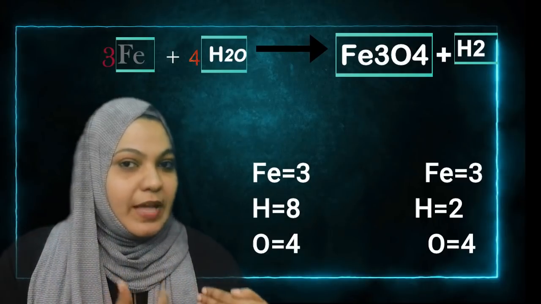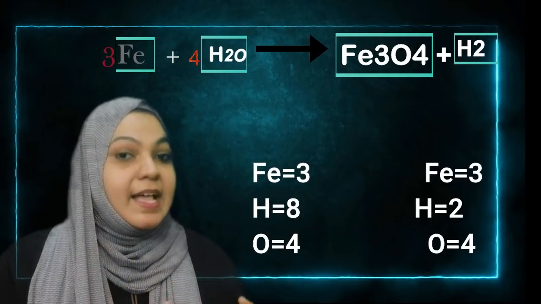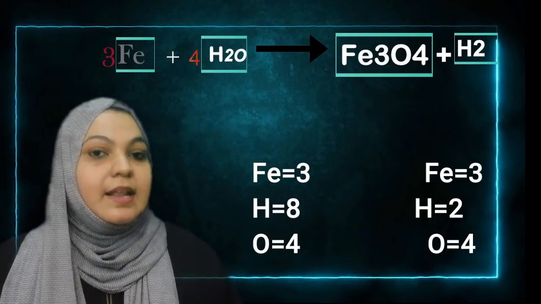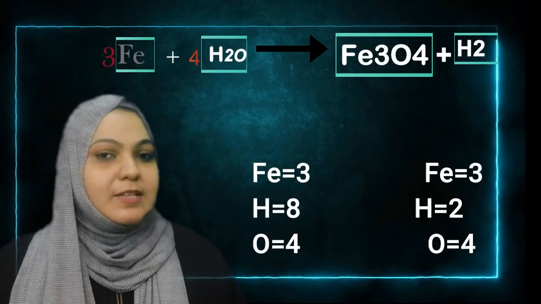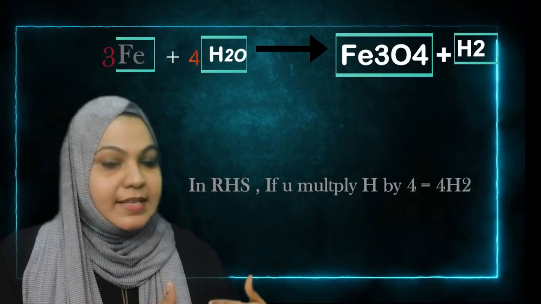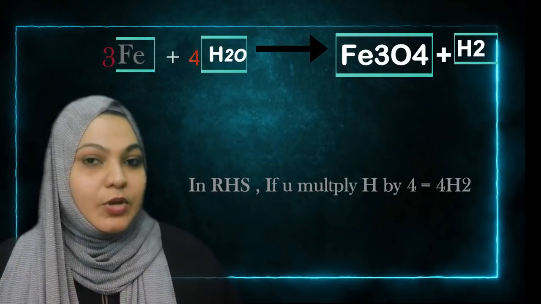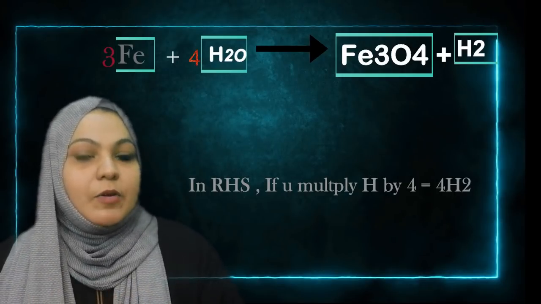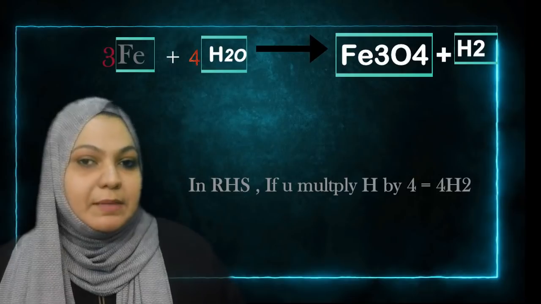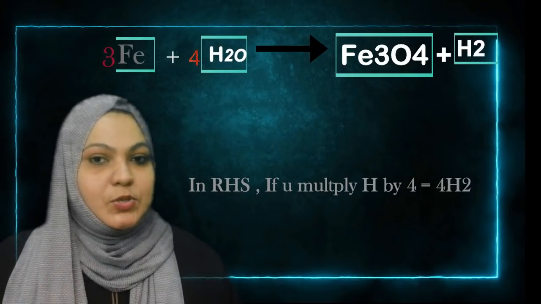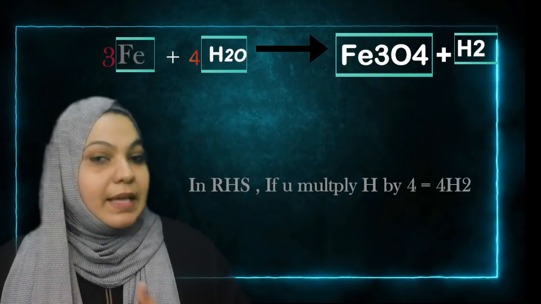Then hydrogen. Now we have to concentrate where hydrogen is 8, but on the right hand side hydrogen is 2 only. So how can we solve this problem? You can try. Here hydrogen on the left hand side is 8, but here you know that it is H2. So when we multiply by 4, our problem is solved. Here we multiply by 4 on the right hand side, so you have to write 4H2. Now we can count and compare again.